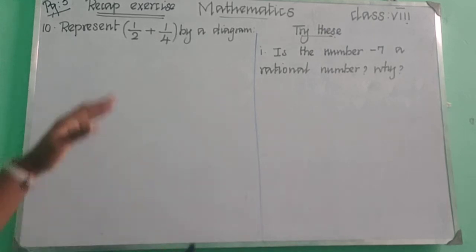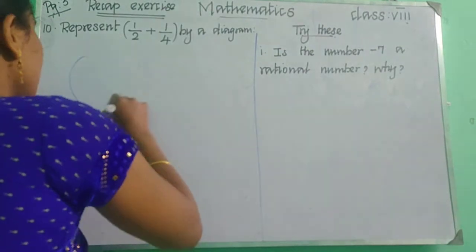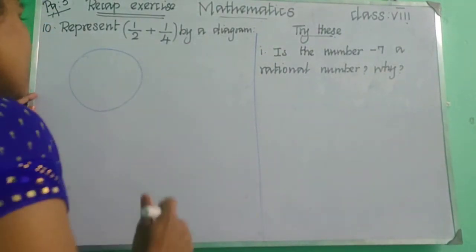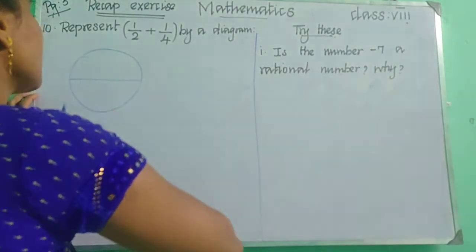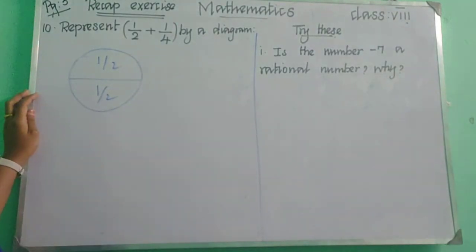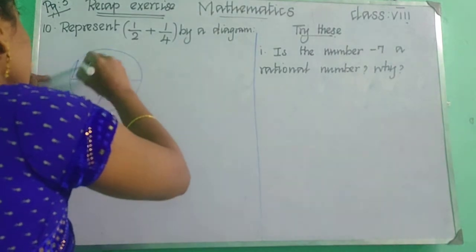Okay. So see, how will you represent this 1 by 2? See, this is the whole one, so that is 1. If I am separating it into half, it's half and it is also half. Okay, so half means how will you shade?